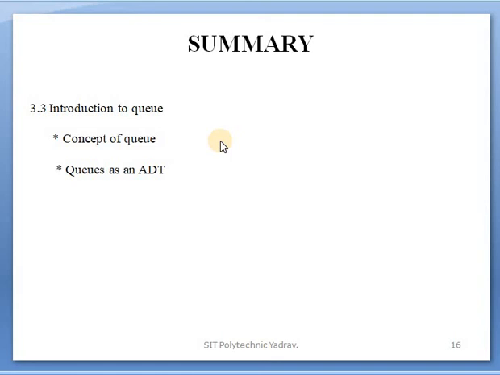Next, the summary of today's lecture. In today's lecture, a new topic started, that is the queue concept. In previous lectures we completed the stack concept. The queue is the opposite of the stack. In the stack, which principle is used? Last in, first out. But in the queue, the first elements added are removed first, meaning first in, first out. Is that clear? Do not get confused between the two concepts, queue and stack. The points learned are the concept of queue and queue as an array.